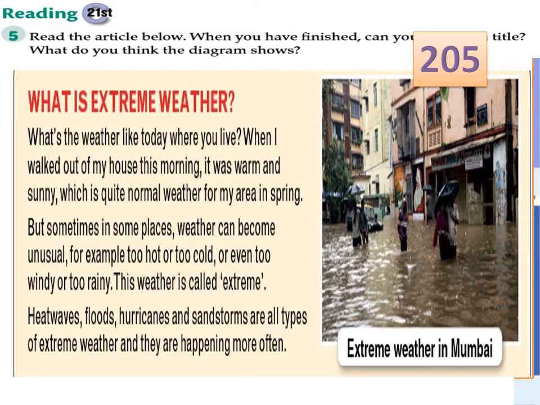Now, I need you all to open your learner's book, page 205. We are going to read an article about 2 topics. The first topic is what is extreme weather. So let's read this paragraph, but first look at this picture and tell me what's happening there. Is it normal weather or is it extreme weather? Yes, it's extreme weather. Where does it happen? Mumbai. What type of extreme weather is it? It's a flood. Perfect.